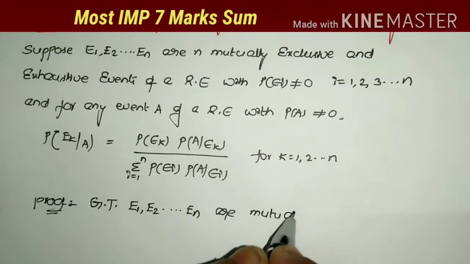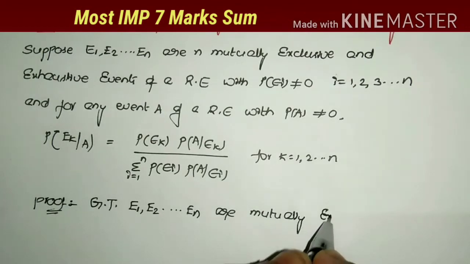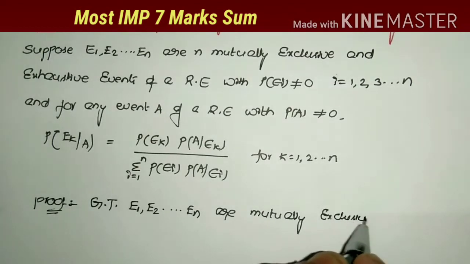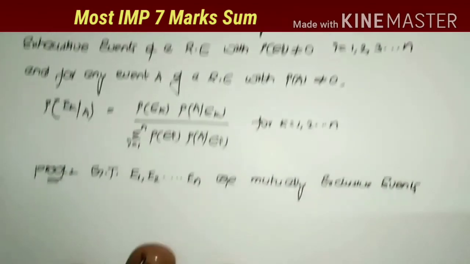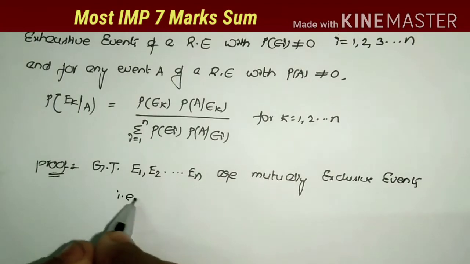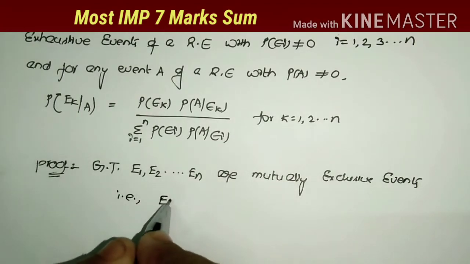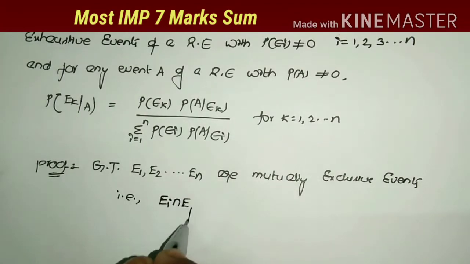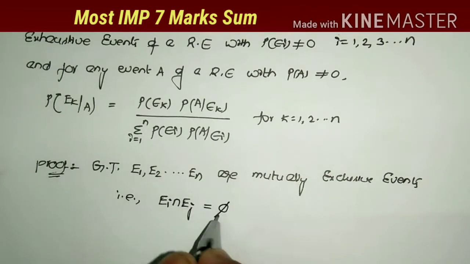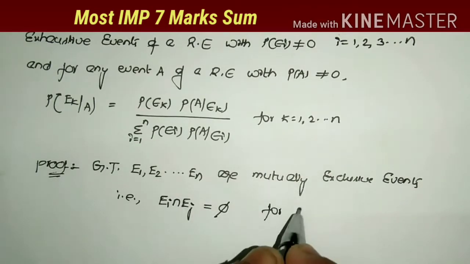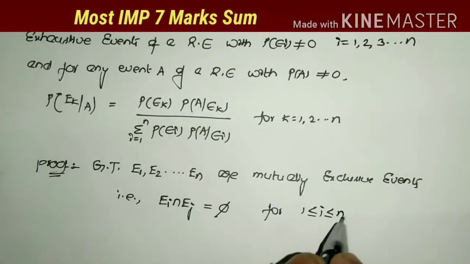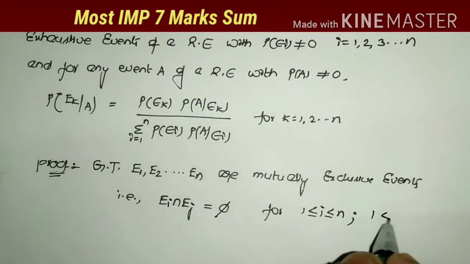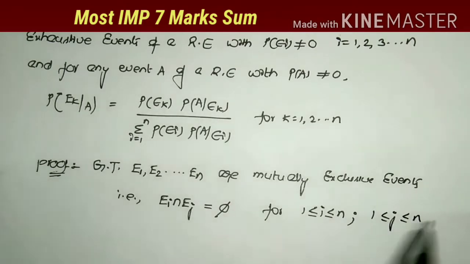Mutually exclusive means the intersection of the two events is equal to phi. That is, the meaning of mutually exclusive events is Ei intersection Ej is equal to phi for 1 less than or equal to i less than or equal to n, and 1 less than or equal to j less than or equal to n.